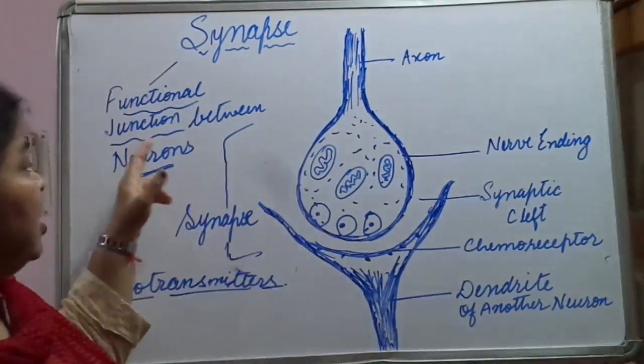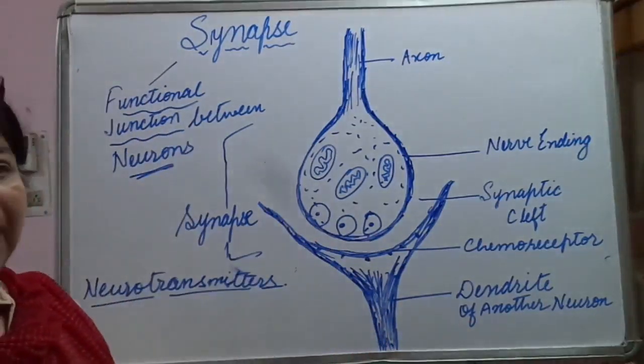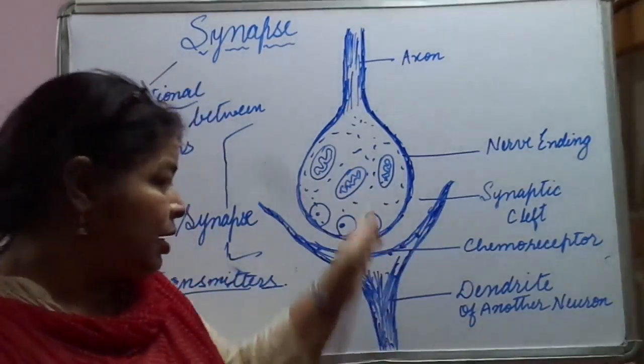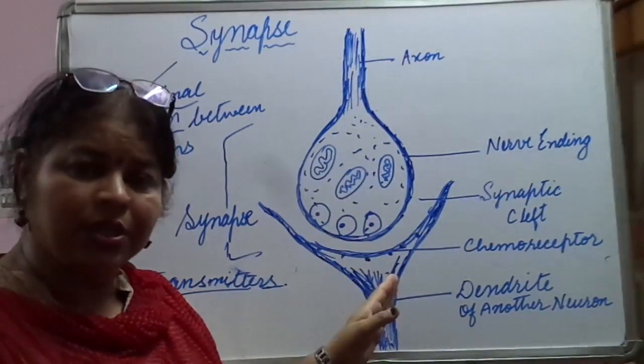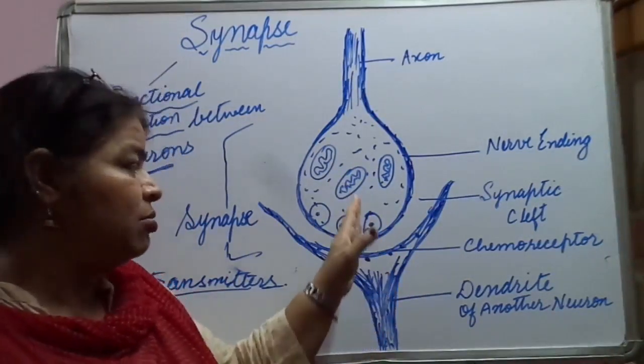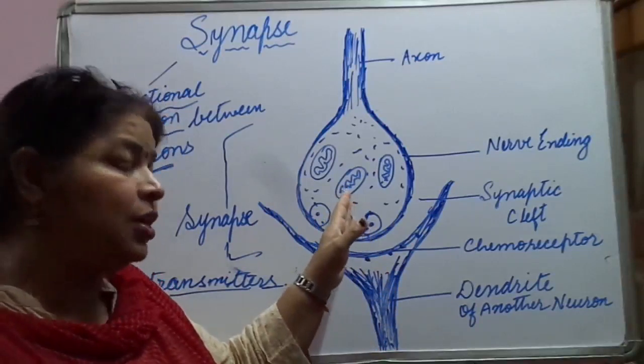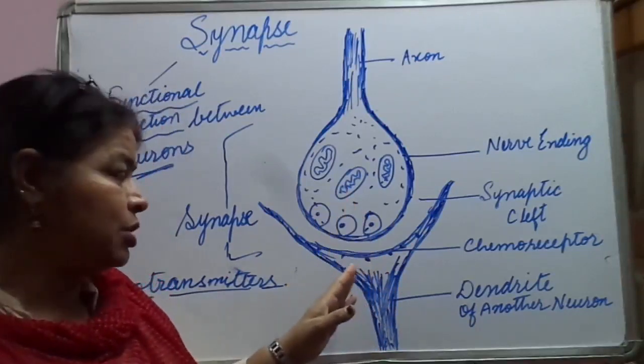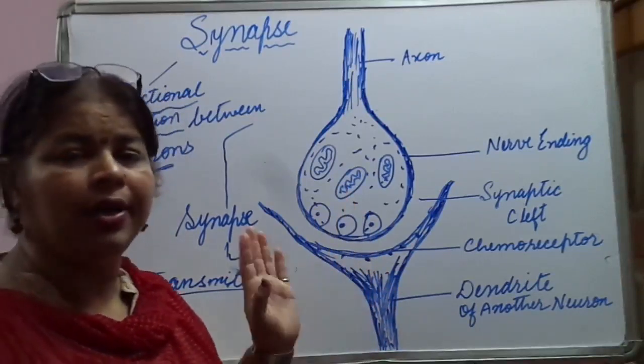So that's why we are saying junction. And why functional? Because a very active process is taking place here, means transfusion, or if I say diffusion of the neurotransmitters from one to the other.